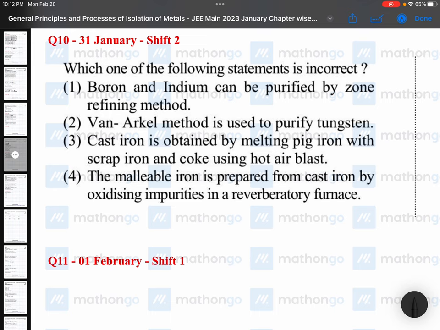Which one of the following statements is incorrect? Boron and indium can be purified by zone refining method, right? Because zone refining is for semi-metals. Van Arkel method is used to purify tungsten. I don't think so. According to NCERT, Van Arkel method is for titanium and zirconium. Van Arkel process is for purification of titanium, zirconium, hafnium, and boron is also mentioned here. So you can take it. This is the incorrect statement. The remaining two statements are right.